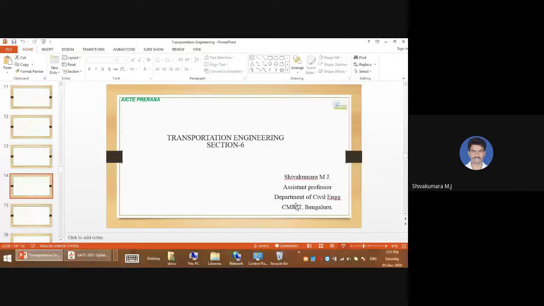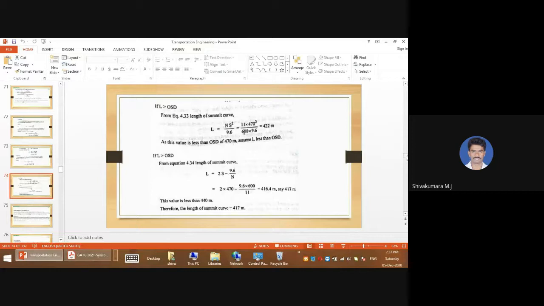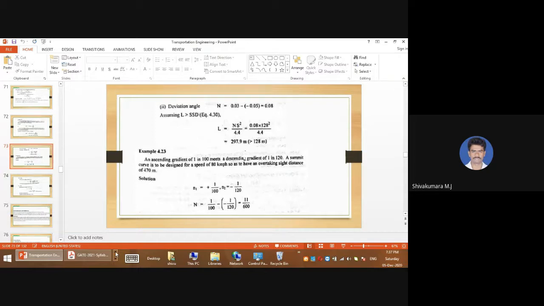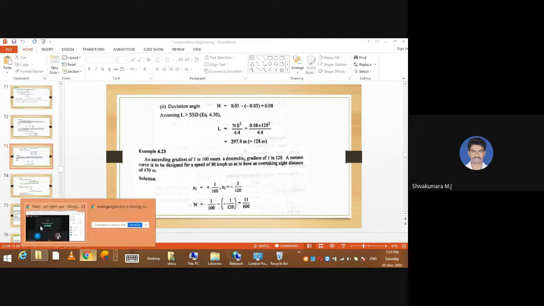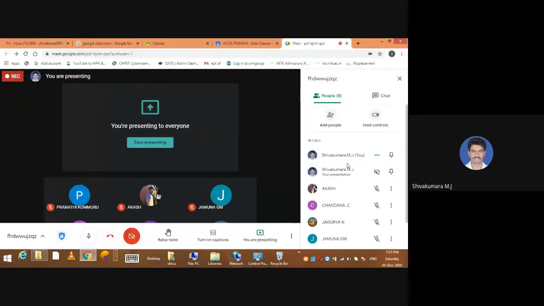Okay, so that's all on transportation infrastructure for today's session. A few more topics are there that we will discuss in another session. So that's all for today's session.